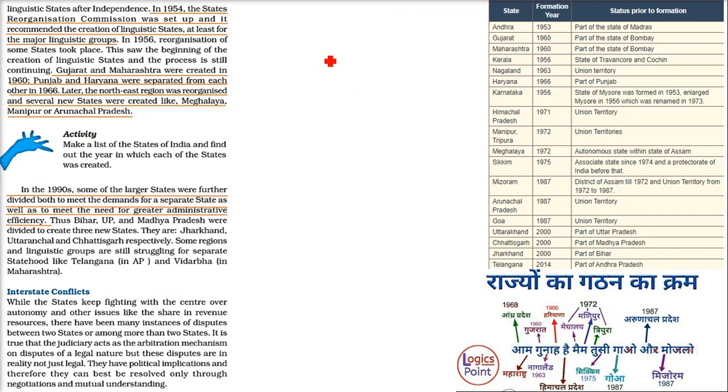In 1954, I'm talking about, the States Reorganization Commission was set up, a proper commission, and it recommended that these linguistic states are to be created, and if not, at least for the major linguistic groups. If you see, in 1960 Gujarat, Andhra 1953, Maharashtra 1960, Kerala 1956, Nagaland 1963, like this.